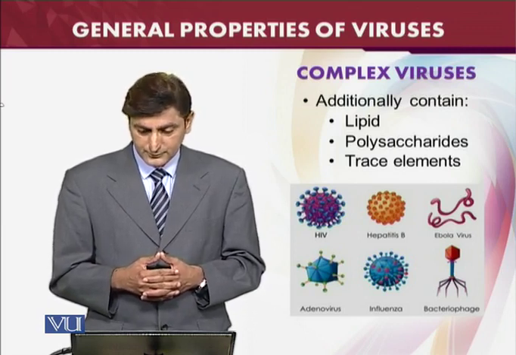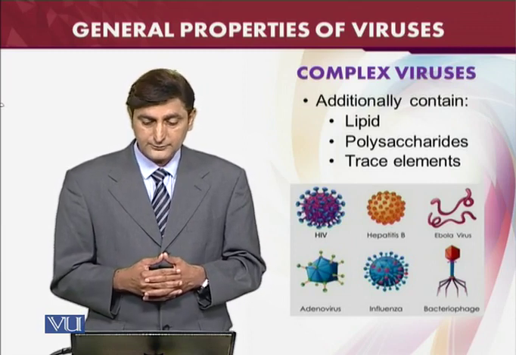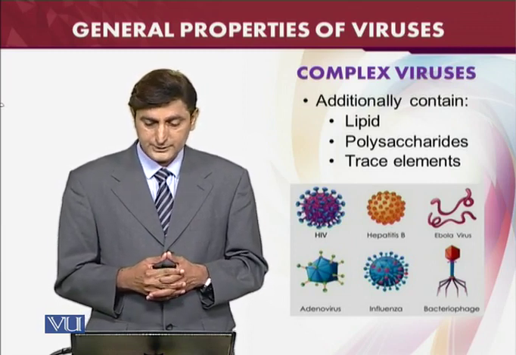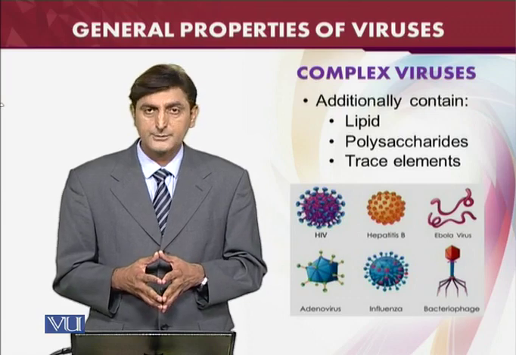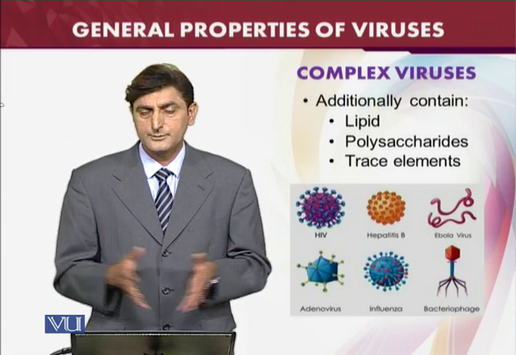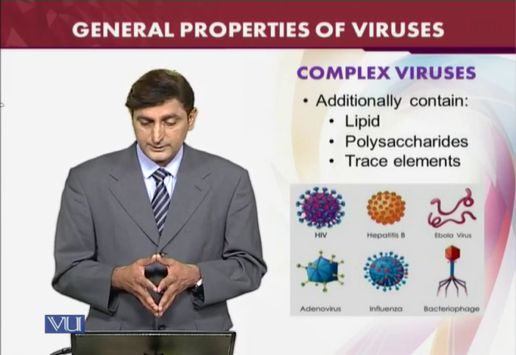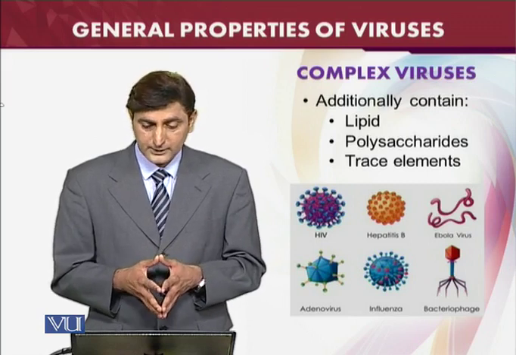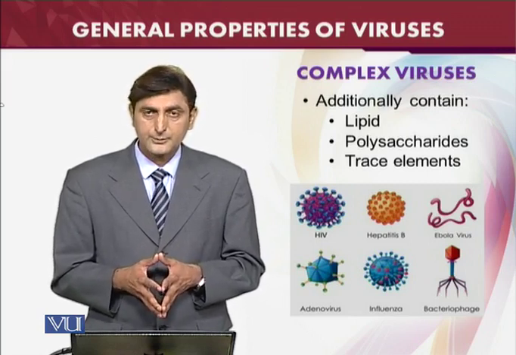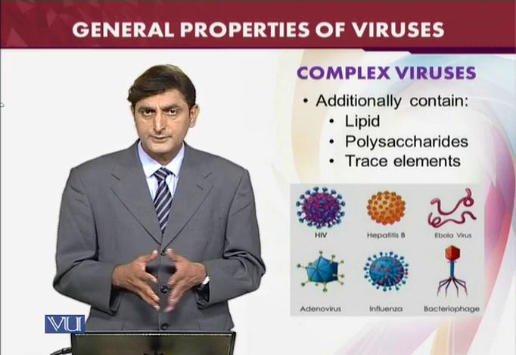For hepatitis B virus, we are able to produce vaccines. Then adenovirus, influenza virus, and bacteriophage. We have already seen the influenza virus and bacteriophage. They are composed of protein and nucleic acid, with just a protein coat, and they are also called simple viruses. However, the other viruses are complex viruses, and they may contain polysaccharides, some trace elements, and lipids inside their body.